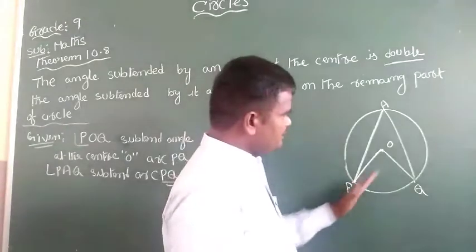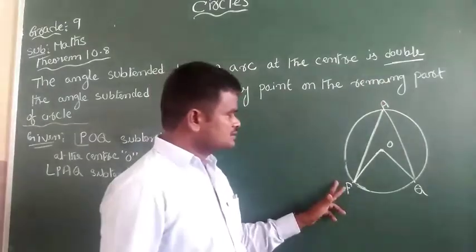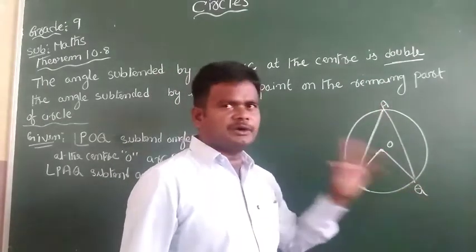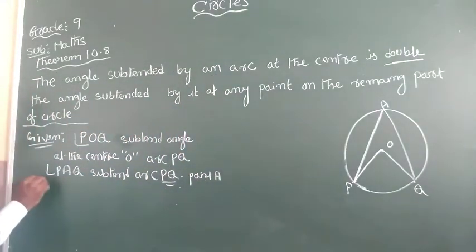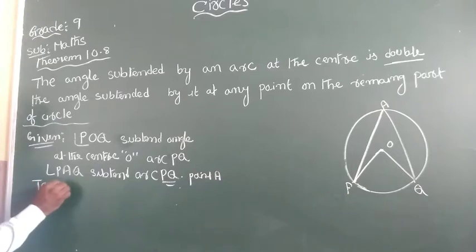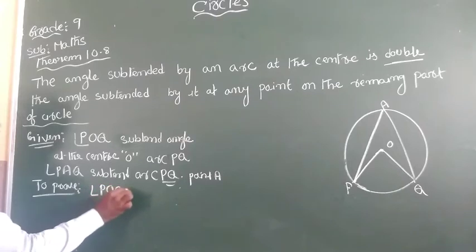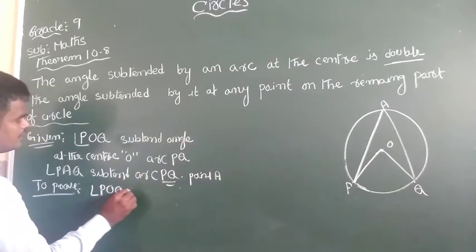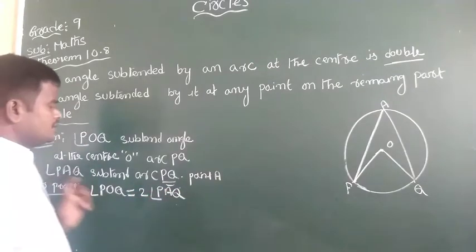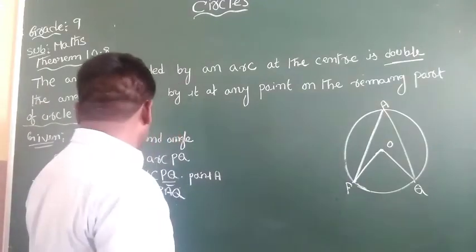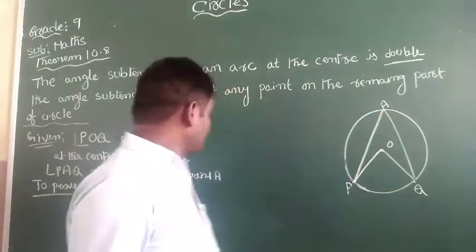Here POQ is the angle subtended by arc PQ at the center. So to prove: angle POQ equals 2 times angle PAQ.